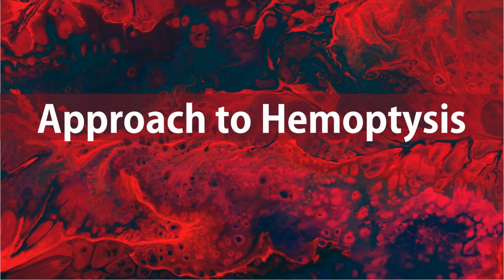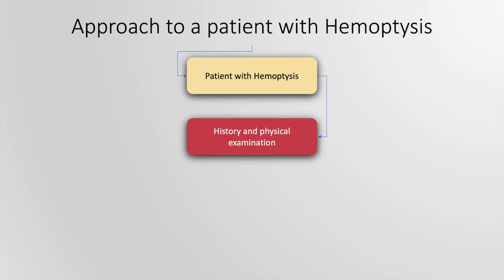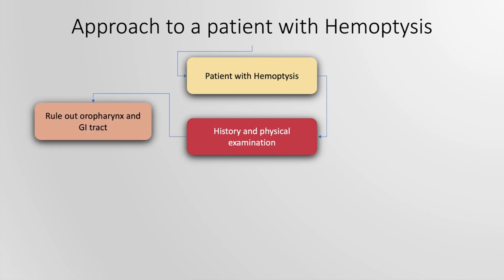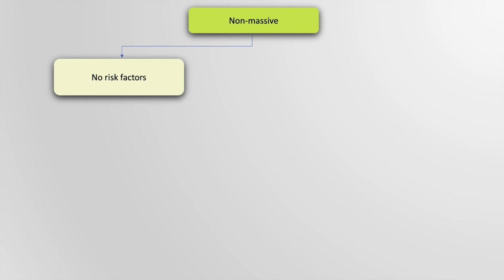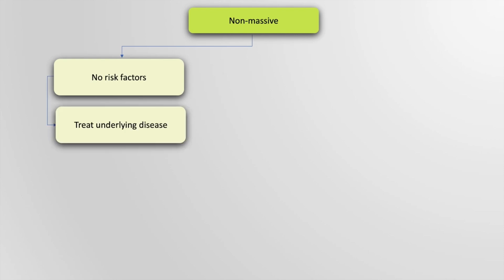We will now discuss an approach to a patient with hemoptysis. After a history and physical examination, and after ruling out bleed from the oropharynx and GI tract, we can classify the hemoptysis into non-massive and massive. If the hemoptysis is non-massive and the patient has no risk factors, we must treat the underlying disease.